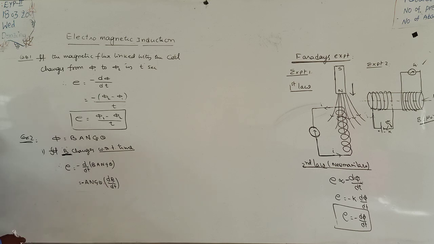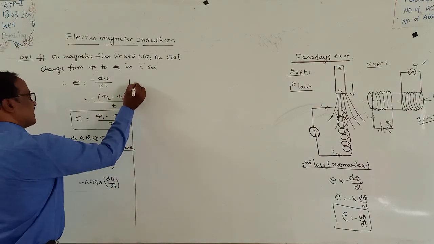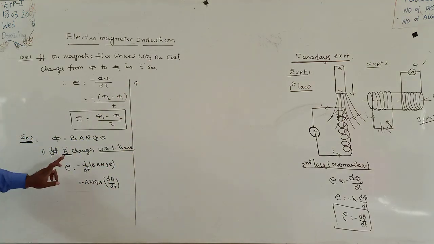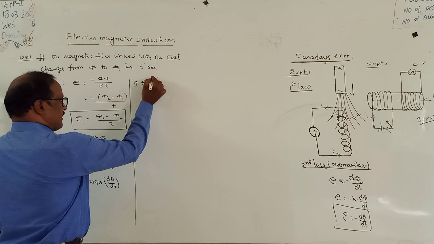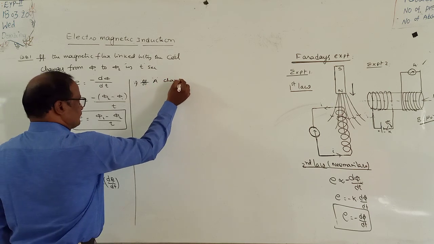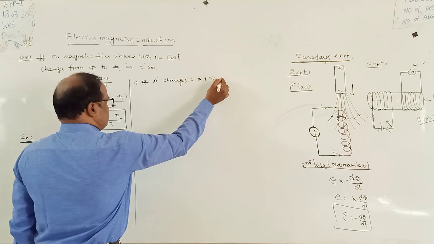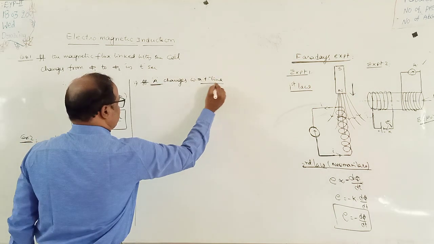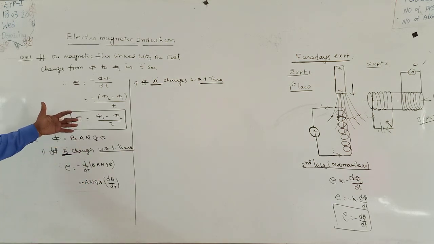Okay. Now the second condition. Suppose the area of the coil changes with respect to time, if capital A changes with respect to time. The area of the given coil will change with respect to time, that means the area of the given coil will increase or decrease with respect to time.